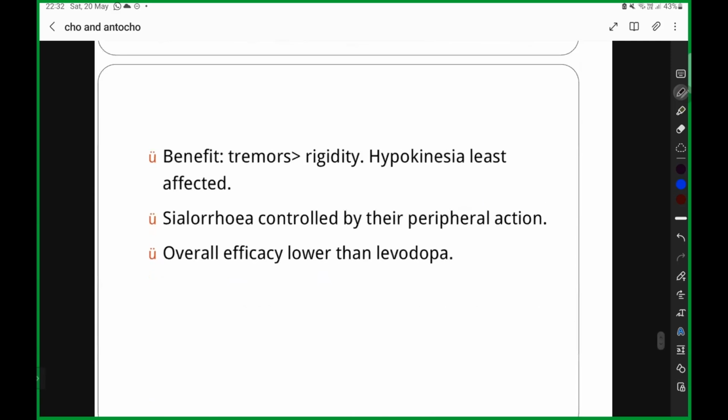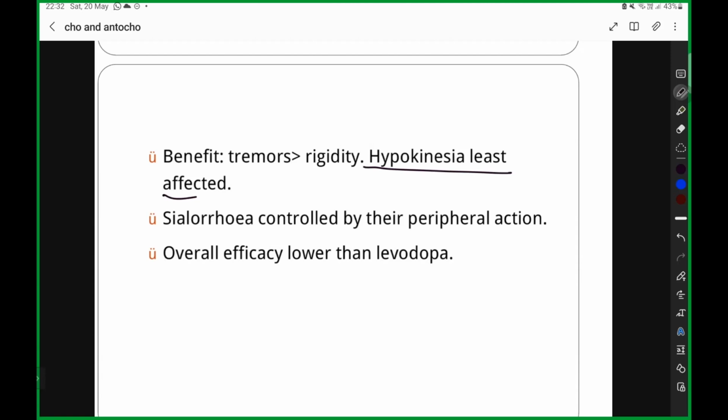So what is the benefit? They are going to be reducing the tremors more than the rigidity. Hypokinesia is least affected. So tremors are first control பண்ணணும், because the patient comes to you not just because of the rigidity. The patient comes to you with Parkinson's disease complaining that they are not able to eat their food with their hand. இதுதான் main complaint. So fingers ஆல food எடுத்து சாப்பிட முடியல, கை உதறுது, இந்த கம்ப்ளைண்டோட தான் வருவாங்க.